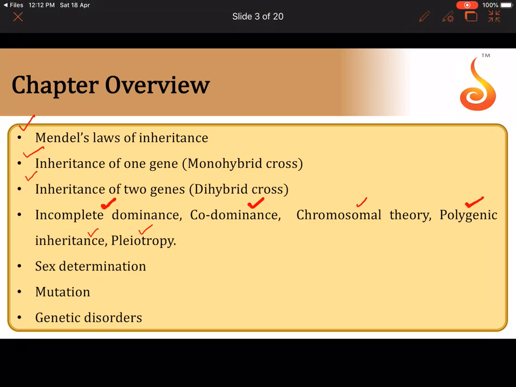We will then be discussing sex determination in different organisms and then mutation, and lastly we will end this chapter by learning about several types of disorders. It may be genetic disorders or it may be chromosomal disorders.